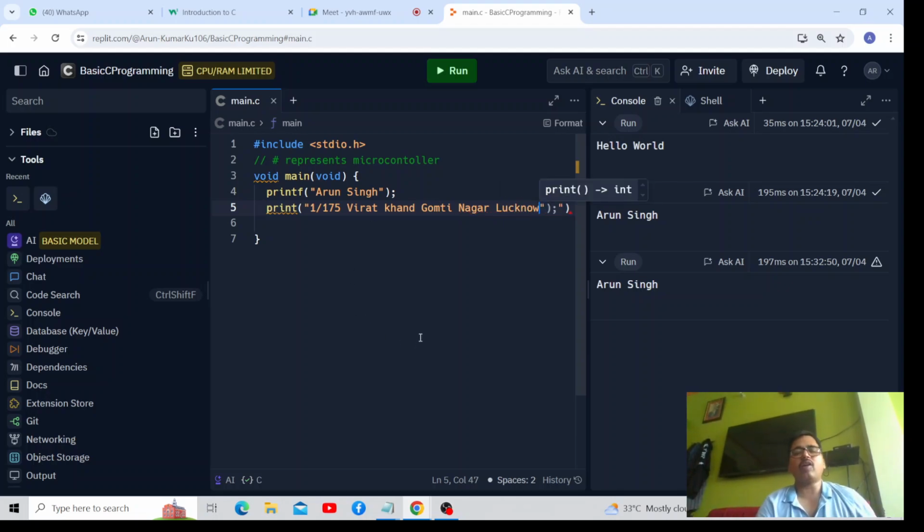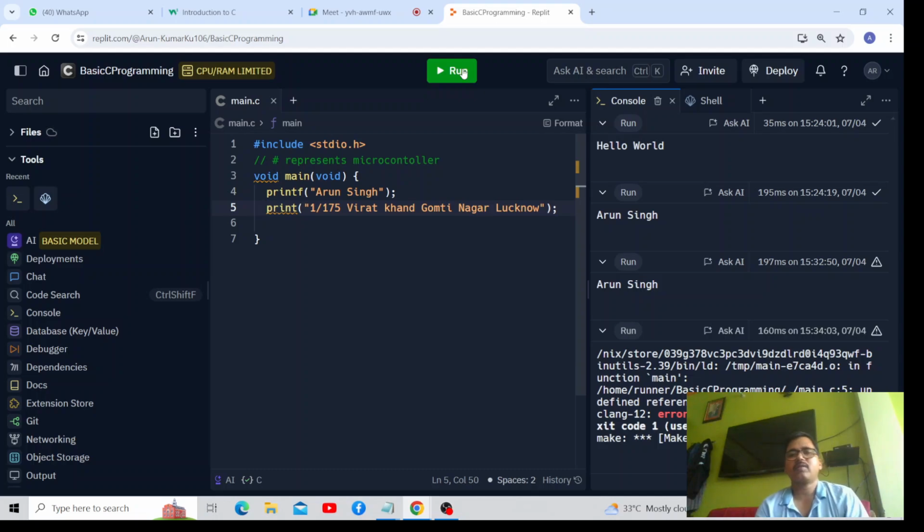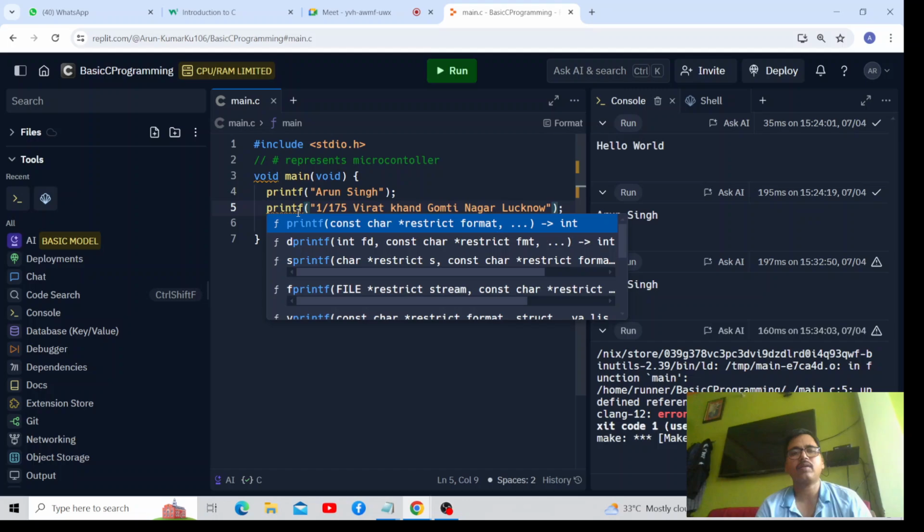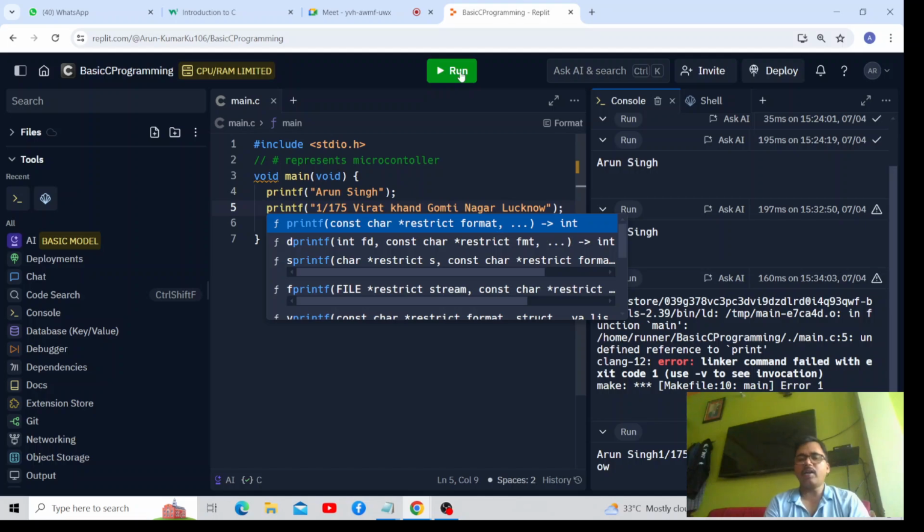Here I have written Arun Singh 1/175 Virat Khand Gomti Nagar Lucknow. If I run this code, see what happens. There is some error. Just print f. It is not print. You see, here it is showing Arun Singh 1/175 Virat Khand Gomti Nagar Lucknow. Got it?